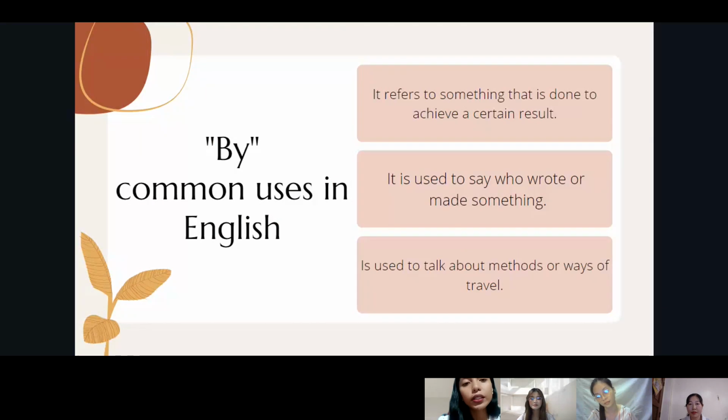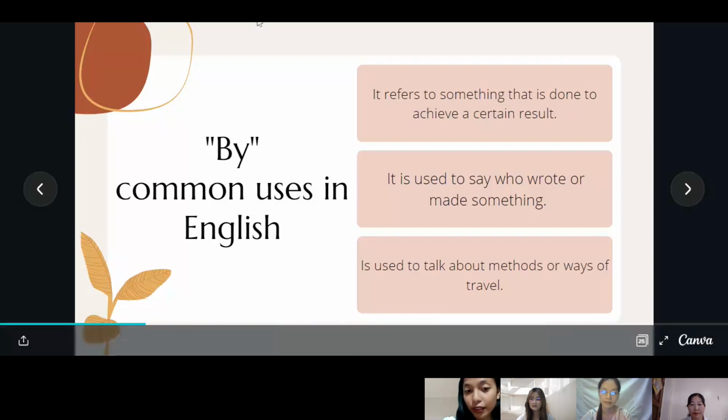So, "by" has several uses in English. It can refer to something that is done to achieve a certain result. For example, I fix my hair by combing it. The action that I've done is combing it, while the result is that I fix my hair. Do you get what I'm saying? Do you get the point, people?